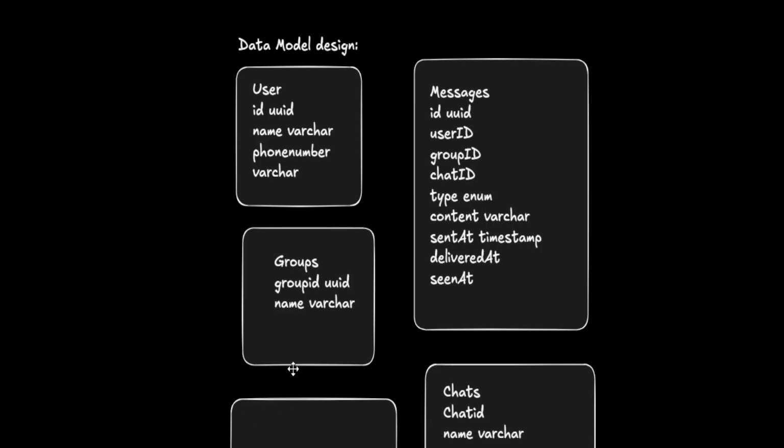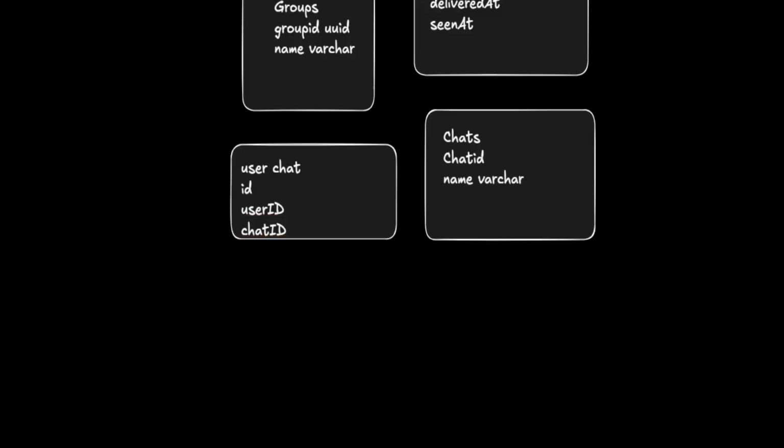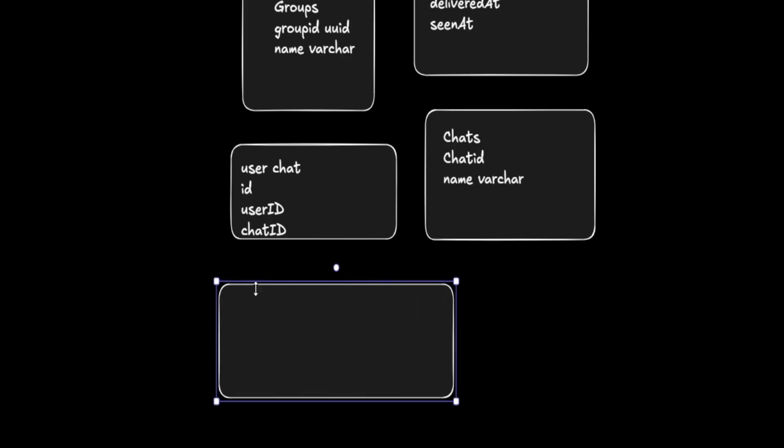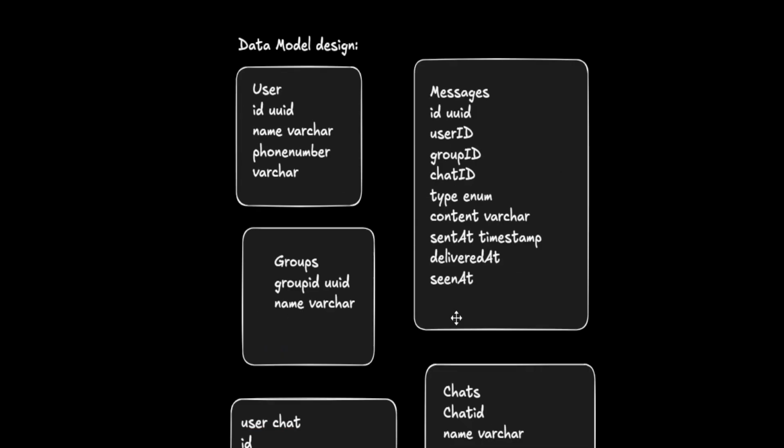So you can have another user chat table, which contains the IDs for user chat, and also references the user ID and chat ID. Similarly, you can also have another user group table, where you have the ID of the user and user ID, which is again a UUID, and group ID. So you can design all these data modeling designs, right? Especially for the primary ones: user, messages, groups.